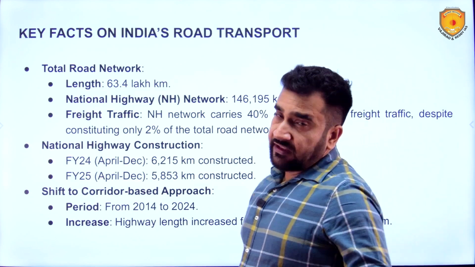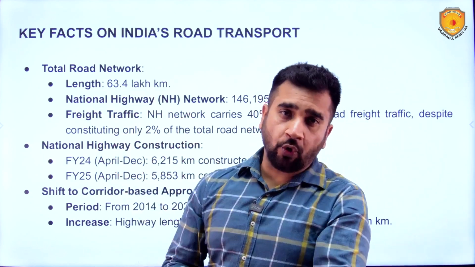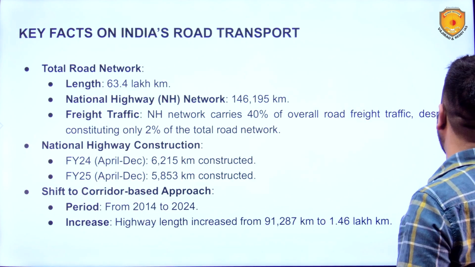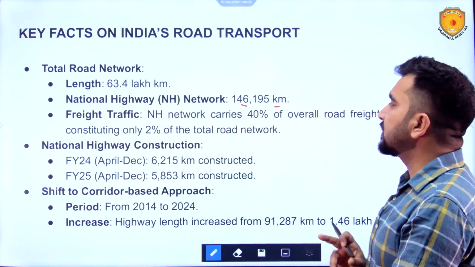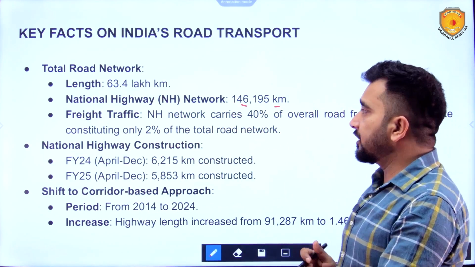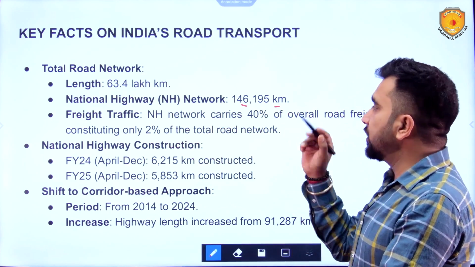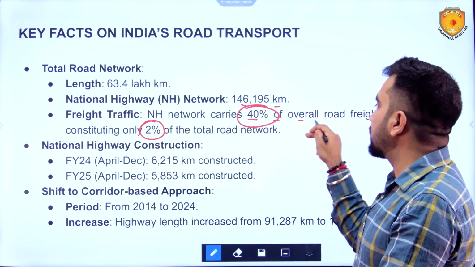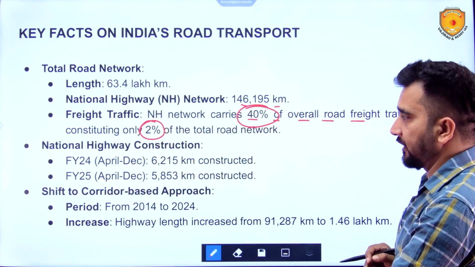Now that was railways. Now coming on to the road network. The total road network is 63.4 lakh kilometers in India. National highways is 1,46,195 kilometers, which is only 2% of the total road network of India. But these national highways carry 40% of the overall road freight traffic.